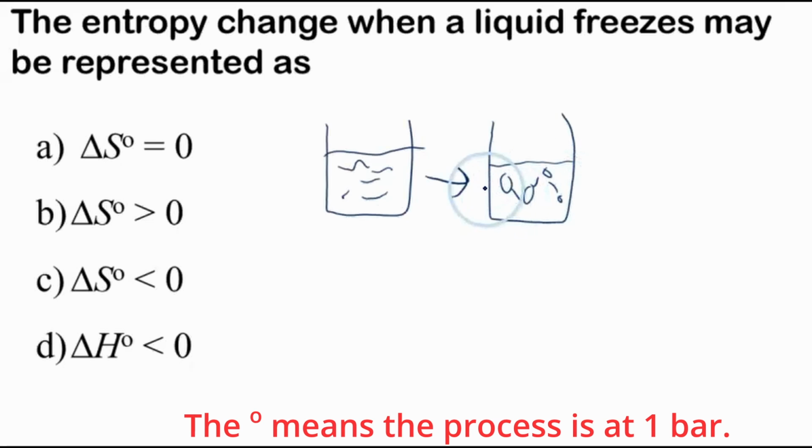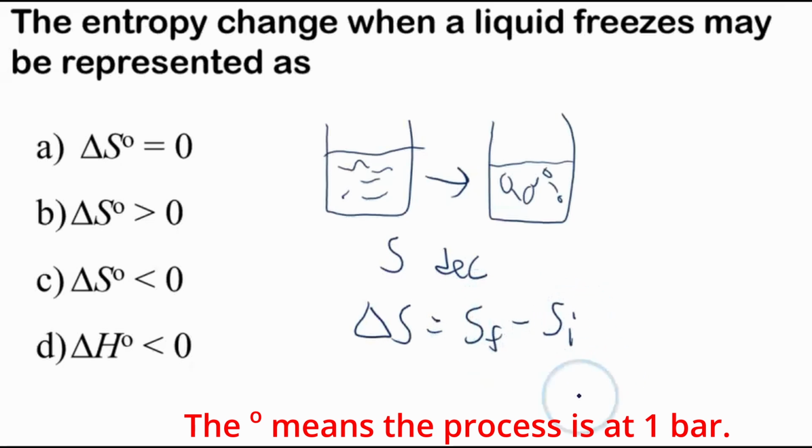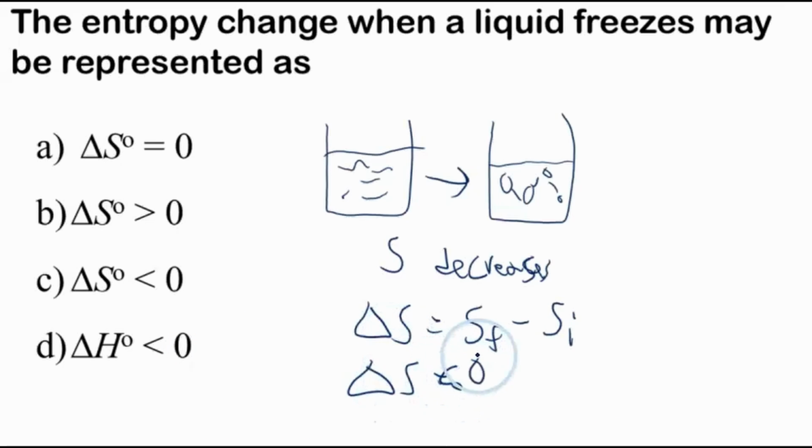So we have a decrease in entropy. So entropy, which is S, decreases. That means the change in entropy, which is entropy final minus entropy initial, decreases. So the final entropy has to be less than the initial entropy. This is a smaller number. This is a bigger number. So this change in entropy has to be negative, has to be less than 0. This one right here. And enthalpy has nothing to do with entropy. Right? It's the heat transferred at constant pressure, usually in chemistry, is what we care about.